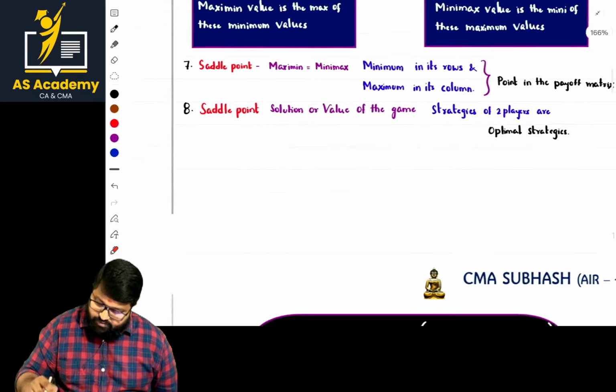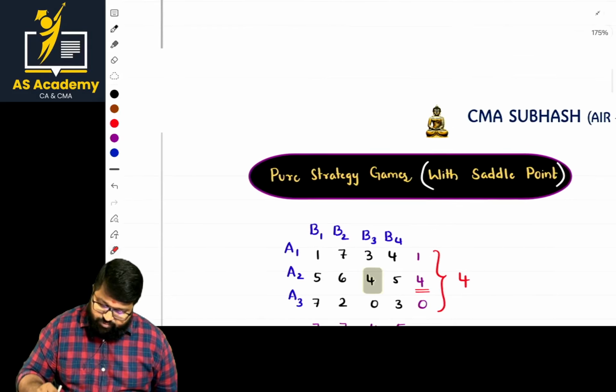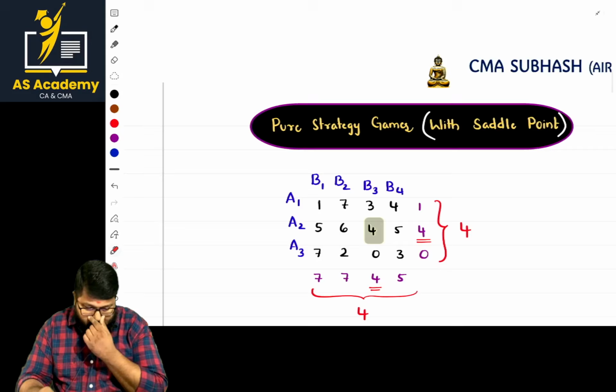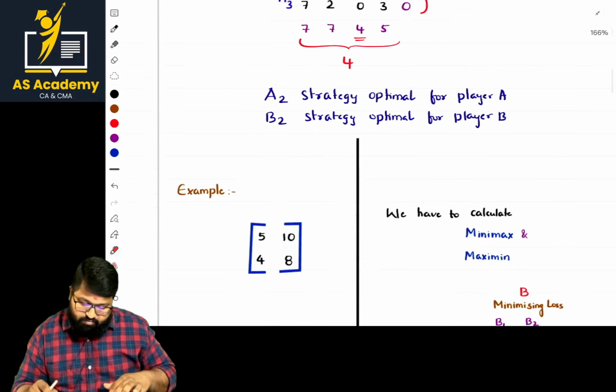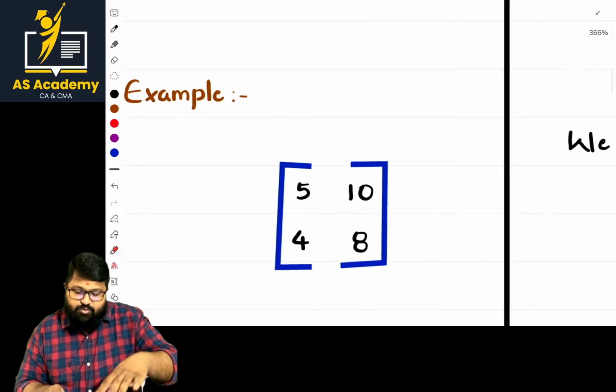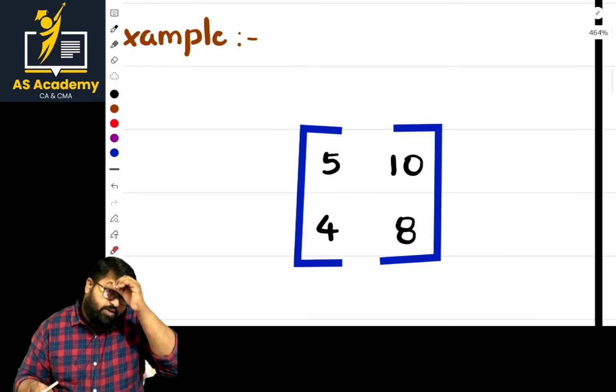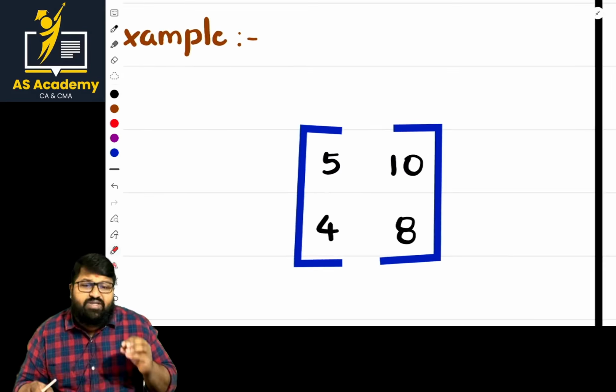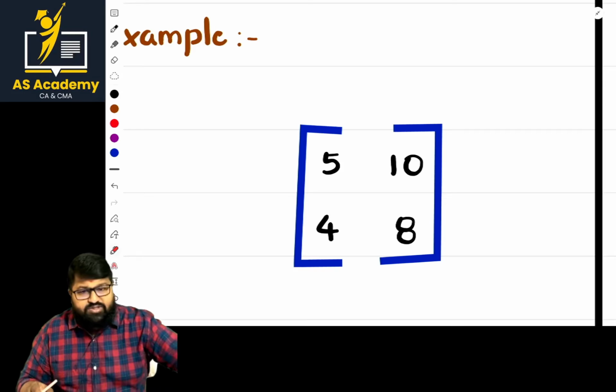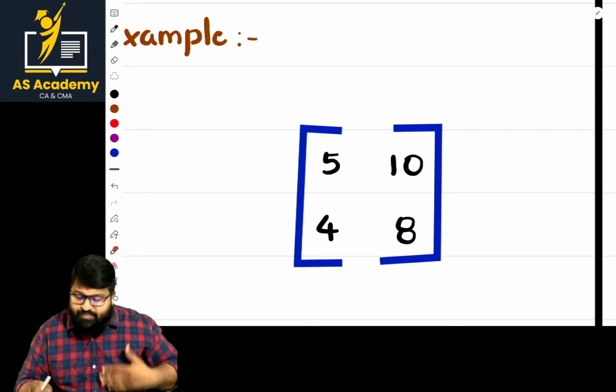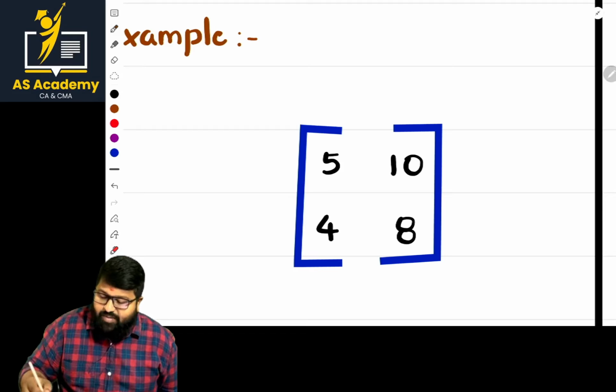Okay, next. Let us go with the pure strategy. This is an example. Let us go with this problem. How do we find the pure strategy in the case of a problem? First, they will give a matrix.